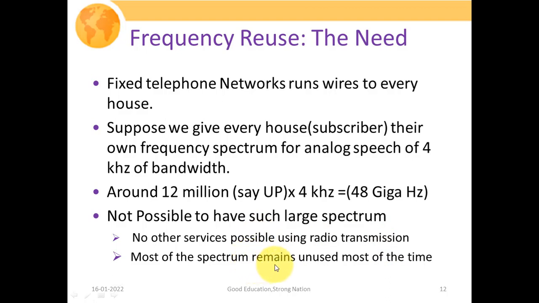So most of the spectrum remains unused most of the time. This is the key point, which gives us the idea that we may reuse the frequencies for our communication system, and it allows us a basis to perform proper frequency planning, so that we are in a state to develop a cellular communication system where we are reusing our frequency bands, and via effective planning we are trying to suppress the interference effect or design an effective communication system. So this is the basis of frequency reusability and its need.